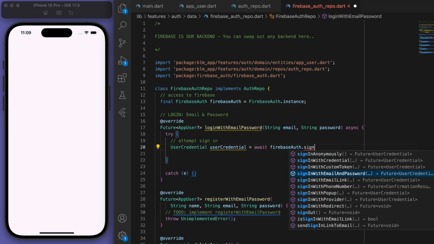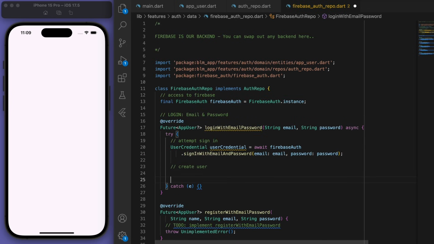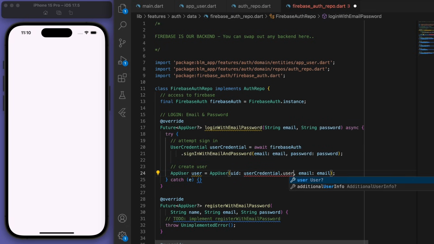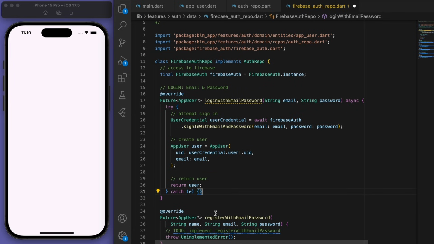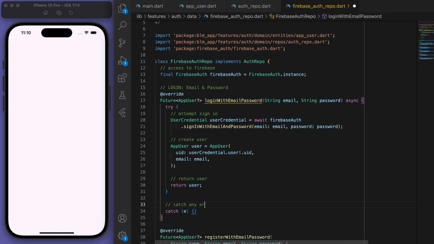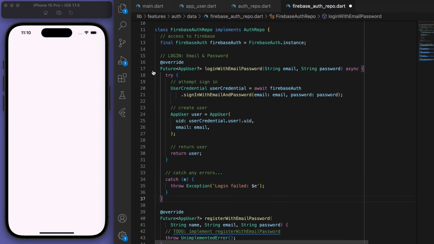And then we can grab that information to create our user, and just return it. And if we have any errors, we will just throw an exception. Sweet, and that's how we do the login.